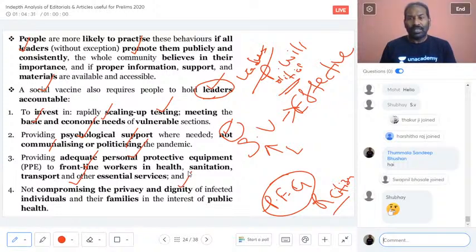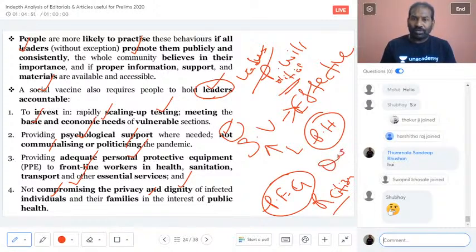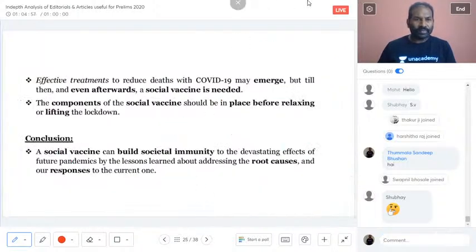Last but not the least, this has to be provided, because of not compromising the privacy and dignity of the individuals and families who are a part of the public health. Now part of the public health I'm talking about, it could be the doctors who have been infected, or the frontline workers who have been infected, the nurses, or else the ordinary individuals who have been infected and are part of the quarantine. They are part of the quarantine. Information has to be kept very secret.